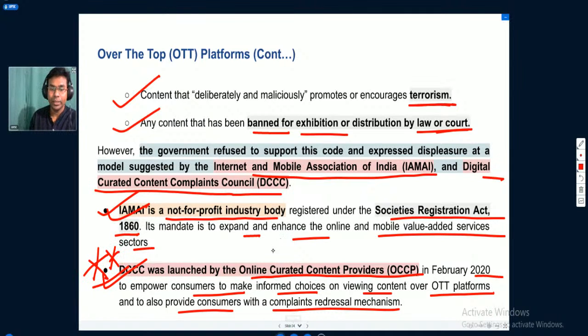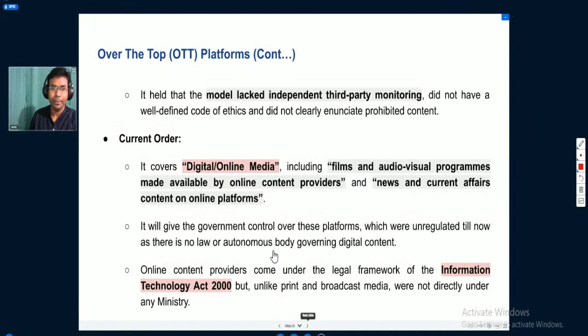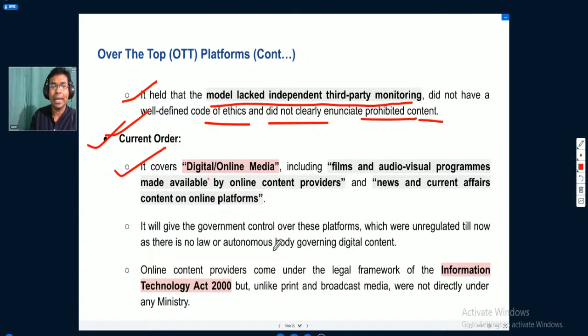Now, the government held that the model lacked independent third-party monitoring. The model that was proposed by these eight video streaming services, where they prohibited five types of content. The government said this model lacked independent third-party monitoring, did not have a well-defined code of ethics, and did not clearly enunciate prohibited content.